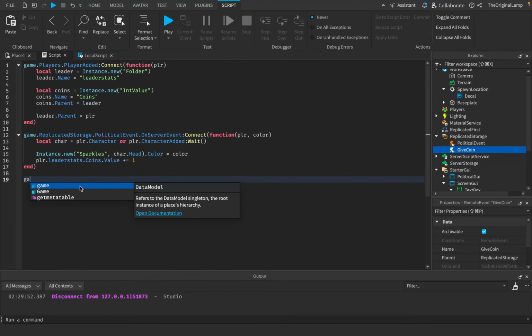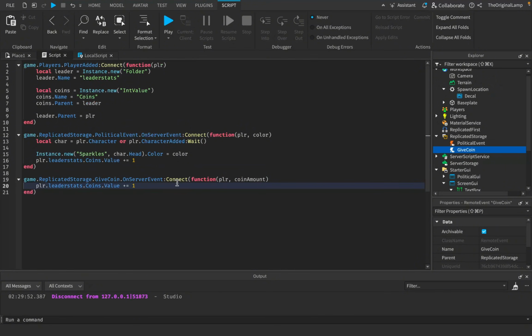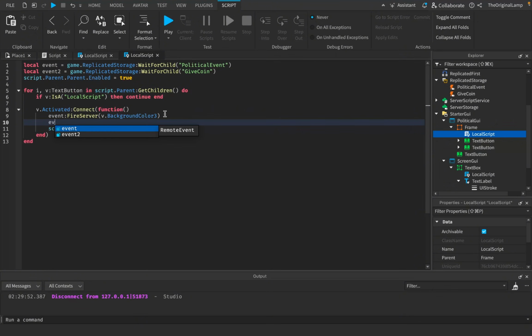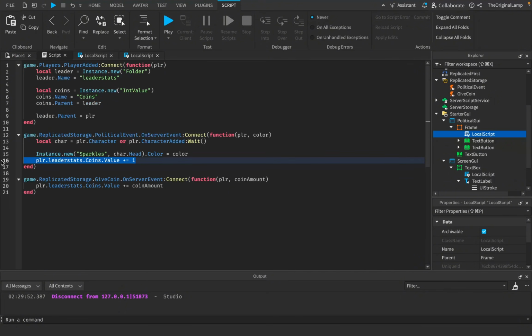So then in this script, I'm going to say game.ReplicatedStorage.GiveCoin.OnServerEvent:Connect function. We're going to get the player, and I'll call it coinAmount, and then we're just going to say player.leaderstats blah blah blah, and we're going to do coinAmount. So then I suppose just to stay a bit consistent, we can also update this script to use GiveCoin as well, right? So GiveCoin, and then I'll say event:FireServer. How many coins do we want to give? Let's still do 1, right? So I'll just remove this. Nice. There we go.